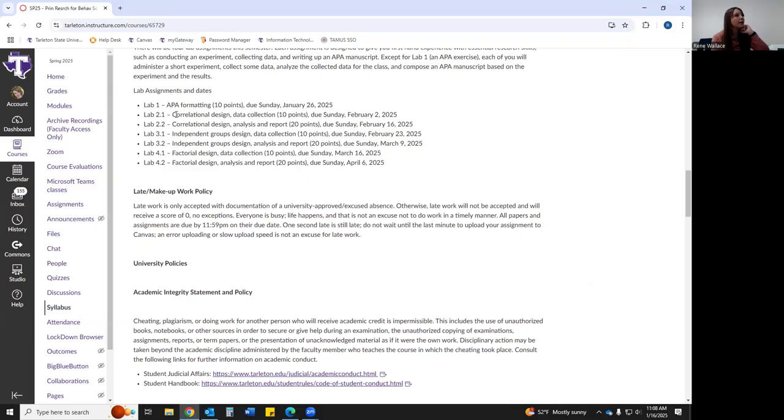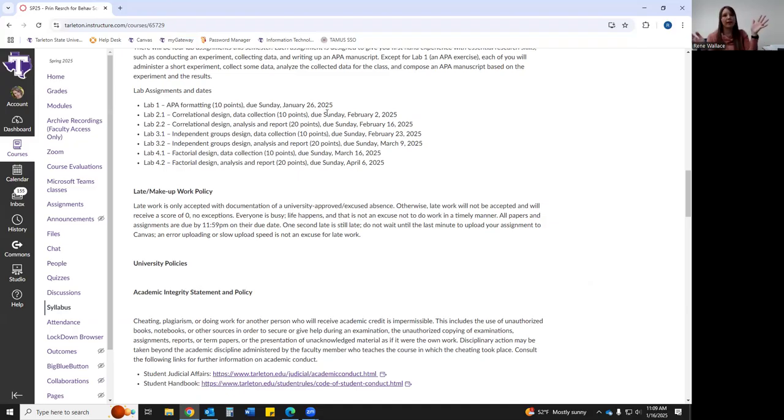So 2.1, it's correlational design and data collection, due February 2nd. The first part, lab 1.1, lab 2.1, lab 3.1, and lab 4.1, that's the part where you do this experiment on 4 volunteers of your choice, and you turn in the data to me. And then the second part of the lab, lab 2.2, lab 3.2, lab 4.2, is you analyze it and write it up into an APA paper with your results.